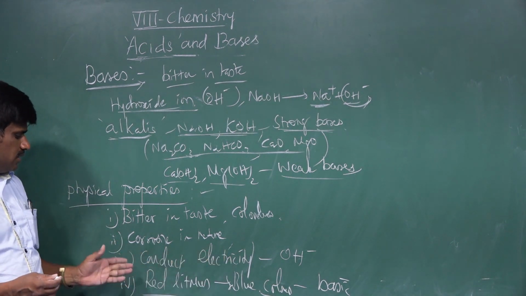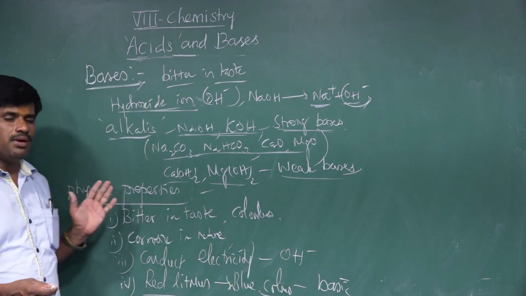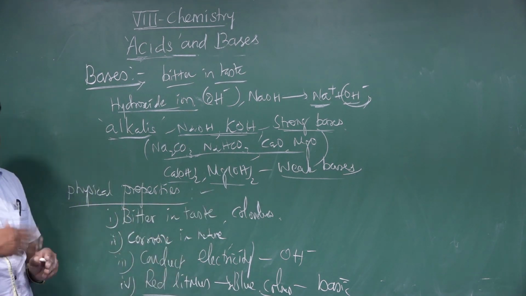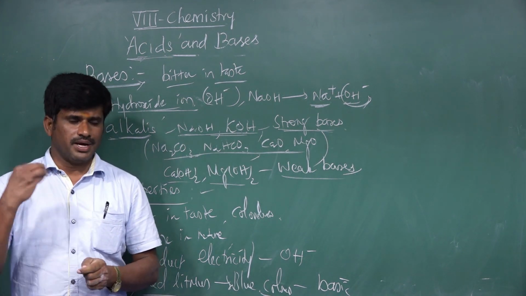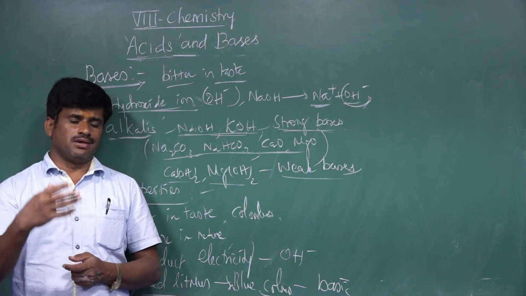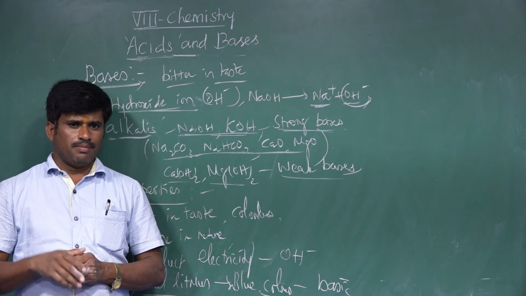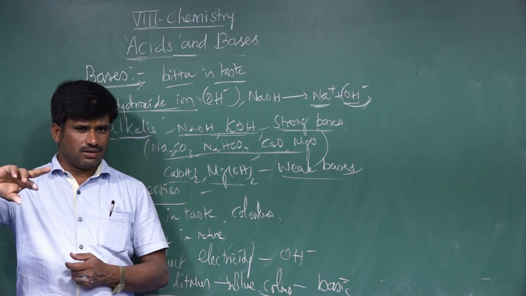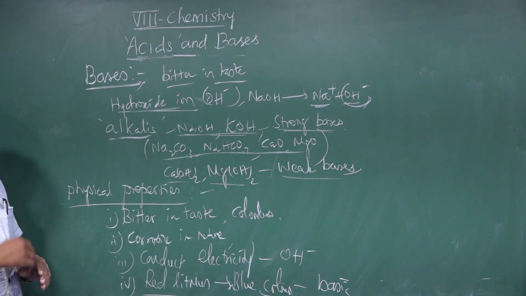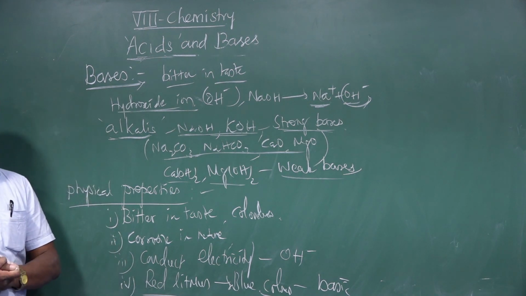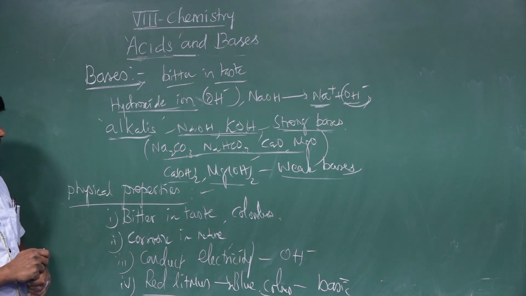Red litmus, when dipped into a basic solution, turns blue in color. So this is the simple indication of bases. Other indicators we can also use are phenolphthalein and methyl orange. In phenolphthalein, the base color is pink. In methyl orange, it turns yellow in color. So based on that, you can easily identify which are basic substances. This is about the physical properties of the bases.